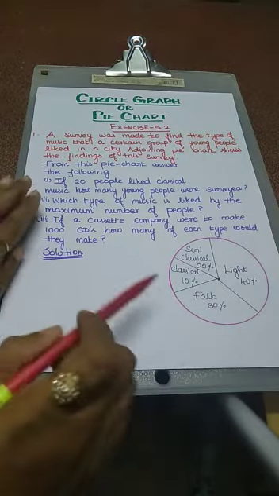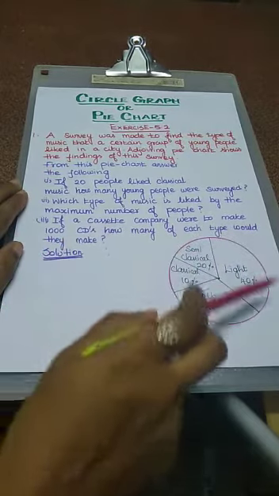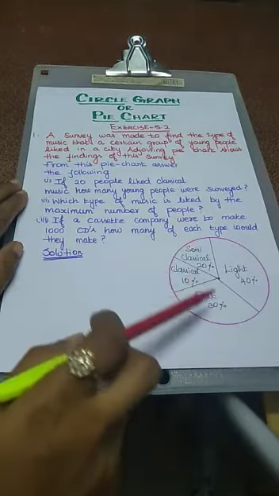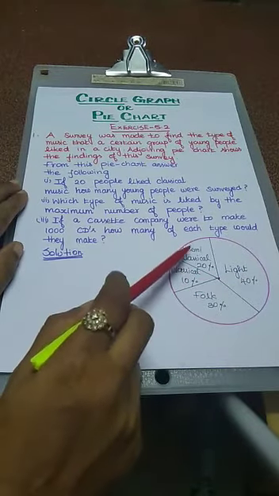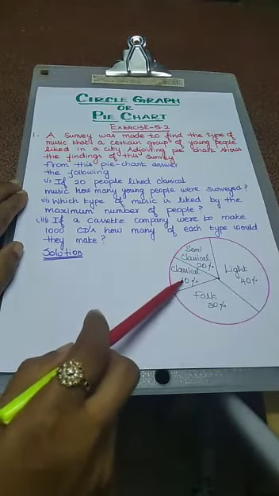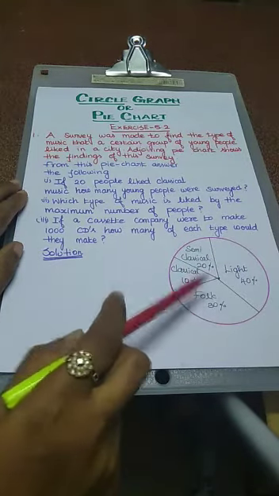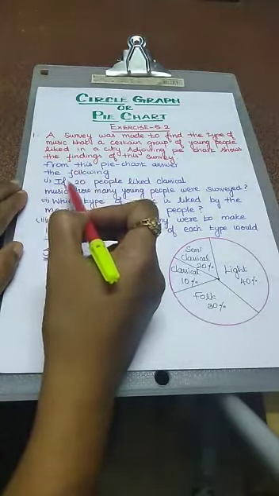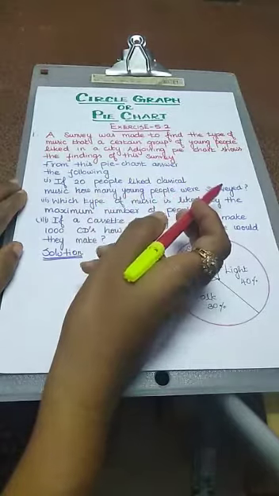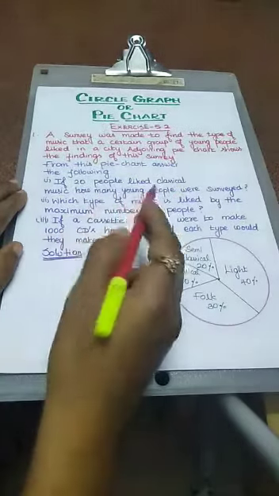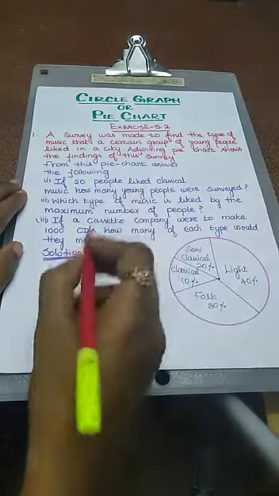Now, using this pie chart, we are going to find the answers for these questions. Actually, one circle is given. This circle is divided into some sectors. Light music 40%, semi-classical 20%, classical 10%, folk 30%. These details are given in the diagram. What is our first question actually? If 20 people liked classical music, how many young people were surveyed? Actually, we don't know how many young people, so we just assume the young people be X.